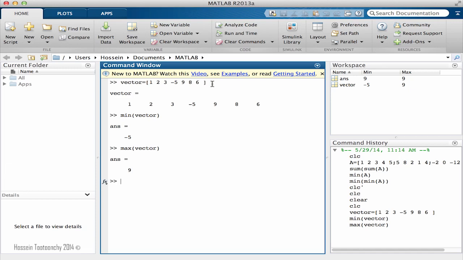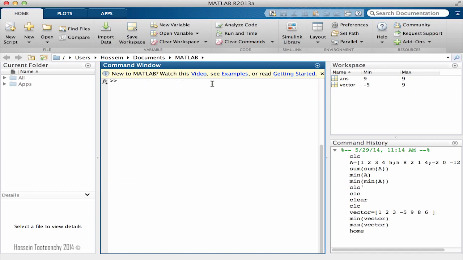But what if instead of a vector we have a matrix? So let's create one. Let me come to the first line, and I define a matrix called A. It's going to be 1, 2, -4, 6, and 8.